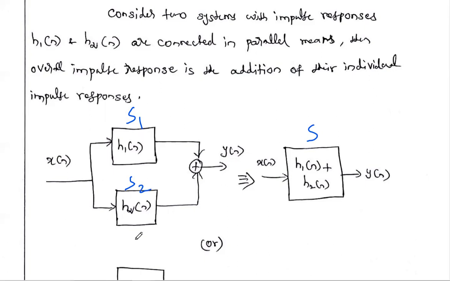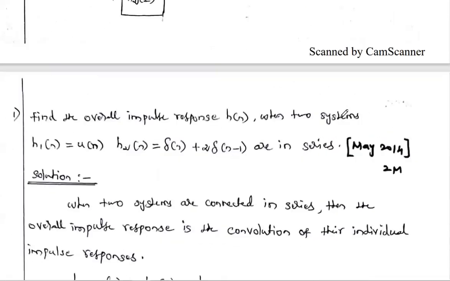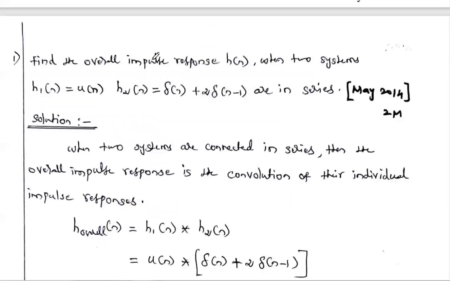If three systems are connected in parallel, the overall impulse response is the addition of h1 of n plus h2 of n plus h3 of n and so on. This is the thing. And the next one, using this we are going to solve some problems. This question is a May 2014 question, a 2-mark question.